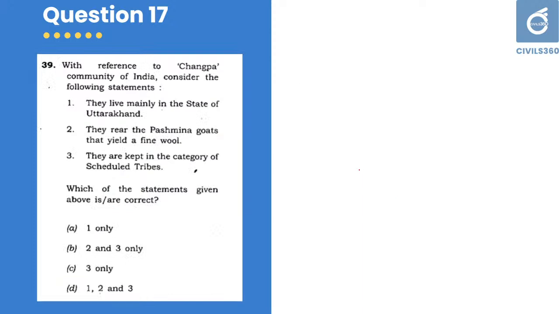Next, question number 17. Changpa community of India. This is relevant for this year's prelims also, because these communities are regularly in the news. This is a current affairs related topic. This was asked in 2014, I think. This is also currently relevant. Go through that. Changpa community of India.